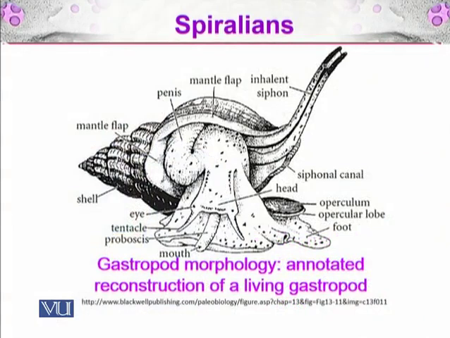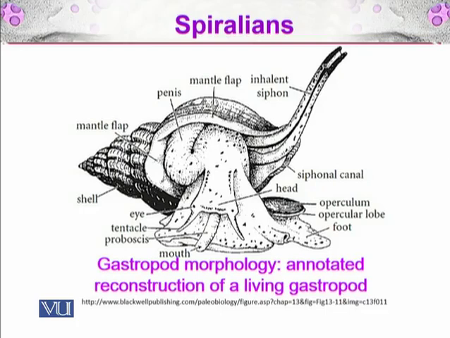Here you can see a diagram of the gastropod morphology, an annotated reconstruction of a living gastropod. You can see the shell, which has a coily appearance. Inside the shell, from left to right, there is a mantle flap. The mantle flap is the organ which secretes more and more shell. As the organism becomes older, the shell becomes enlarged and the number of coils increases as well. There is the penis, which is a reproductive organ, and then there is the mantle flap doing the same thing that I have already told.